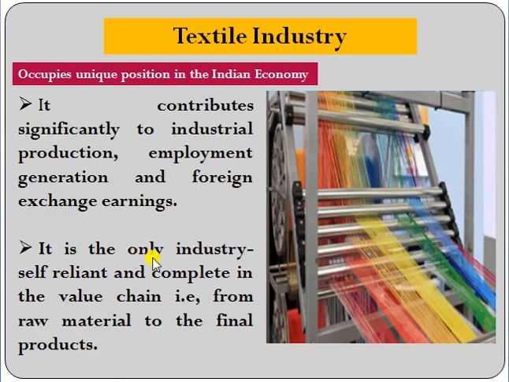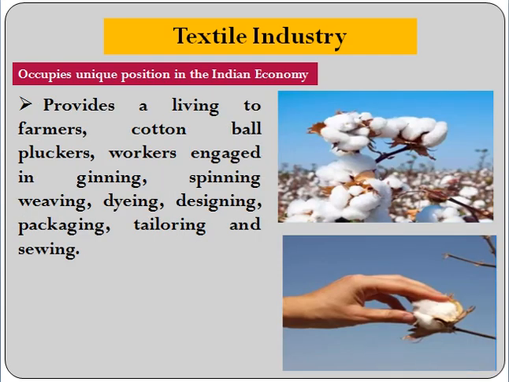Then it is the only industry which is completely self-reliant. So it is self-reliant and complete in value chain because we are able to produce right from the raw material, that is cotton, to the final product completely within our country. Next, it provides a living to farmers because cotton is cultivated all over India in the majority of states. Next, the cotton ball pluckers get jobs. Once the cotton balls are plucked, they go to the industries.